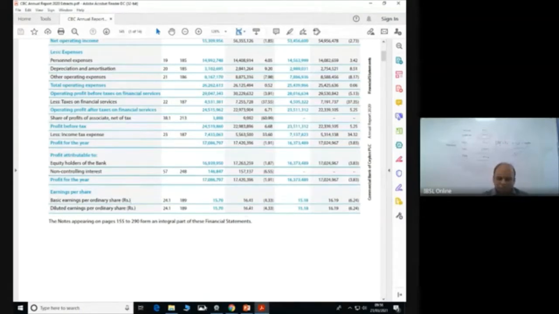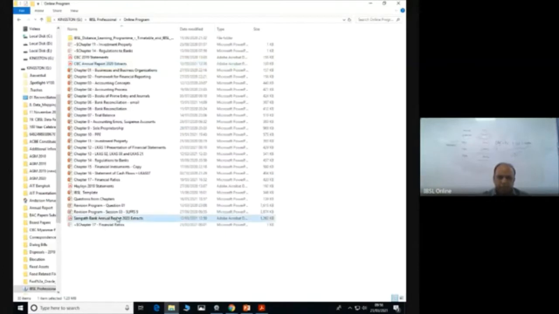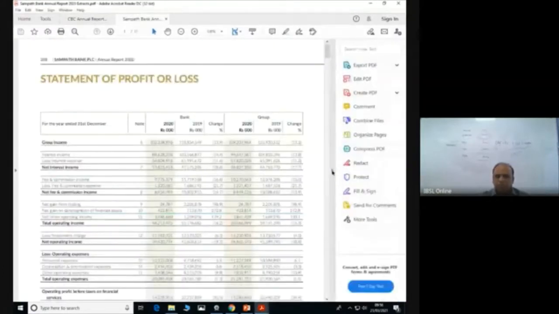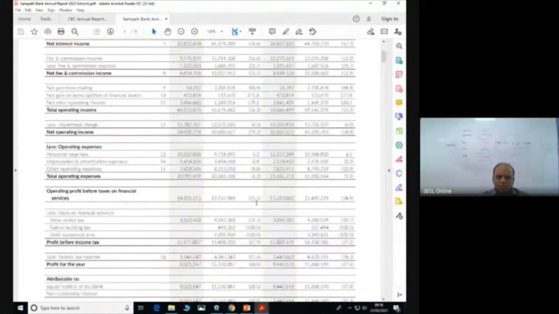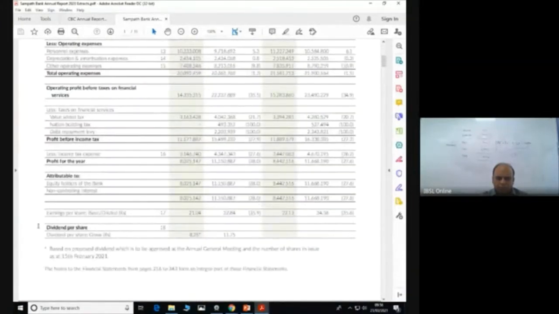So let's look at what Sampath Bank has. Let's look at that also. In their profit or loss statement, at the bottom you have the dividend per share. You see, right? What is the number? This year they have 8.25.